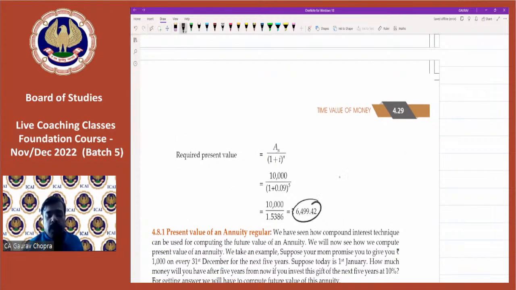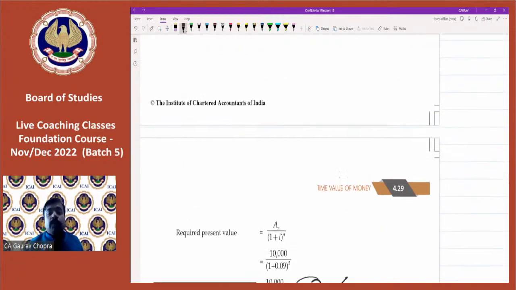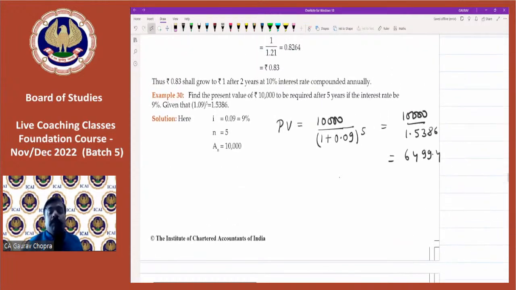So this 6499 is the present value because we are receiving 10,000 at the end of 5 years. So the value of 10,000 today is nothing but 6,500. All right. This was example number 30.